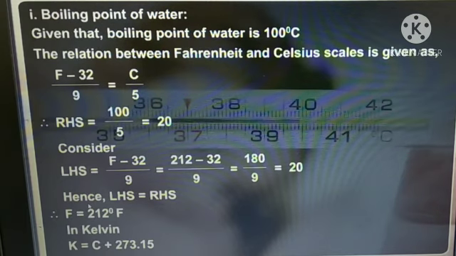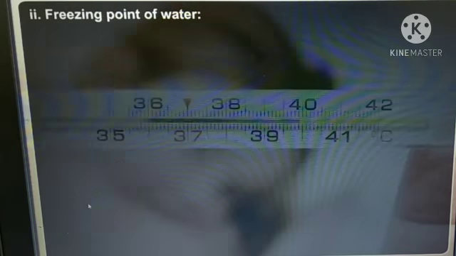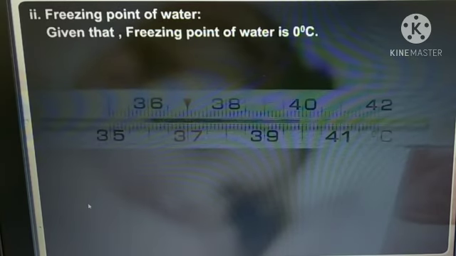In Kelvin, K is equal to C plus 273.15 equal to 100 plus 273.15 equal to 373.15 Kelvin.